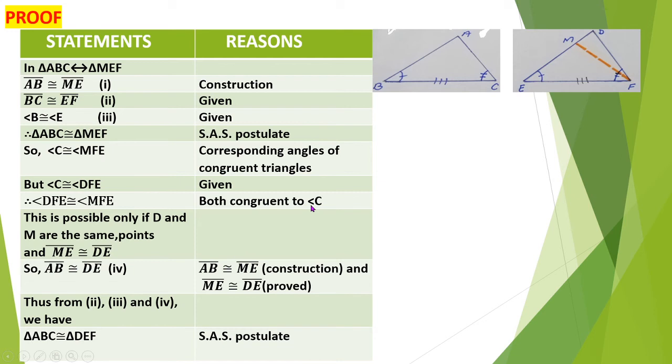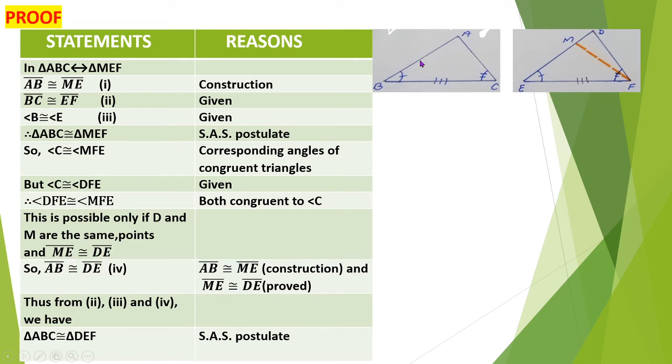And this is possible only if D and M are the same points, not different points. And ME is congruent to DE.